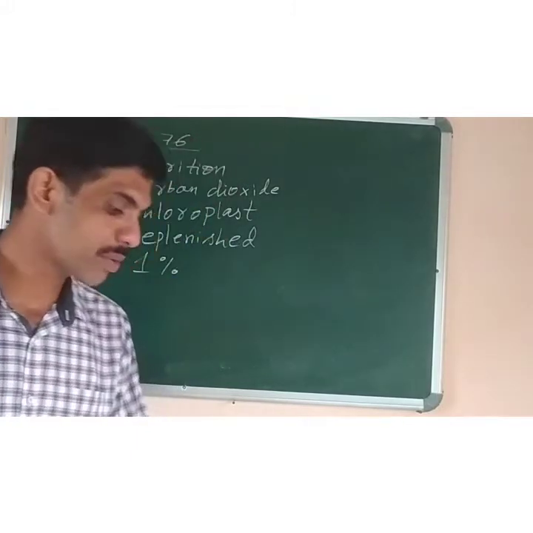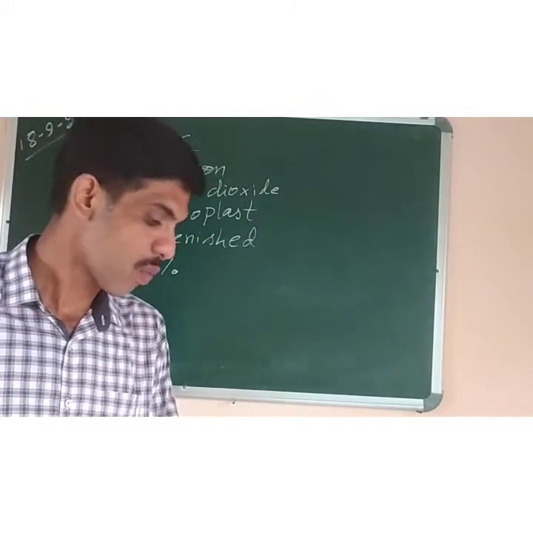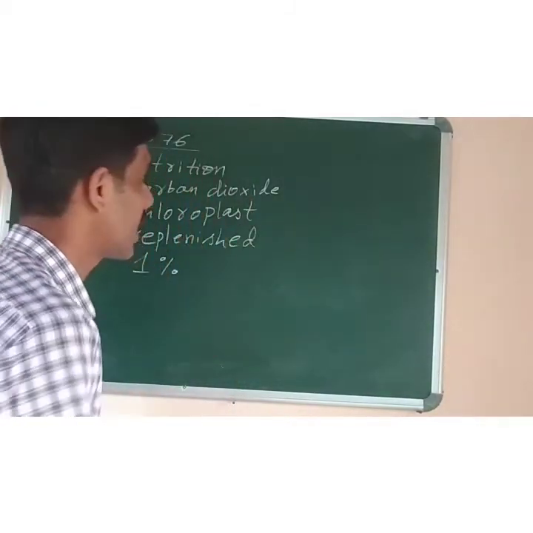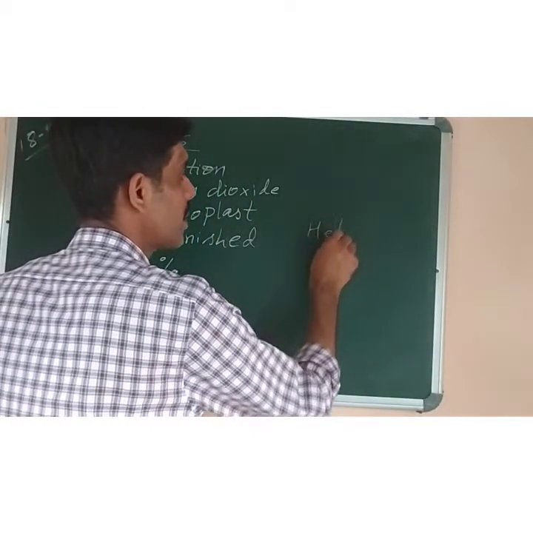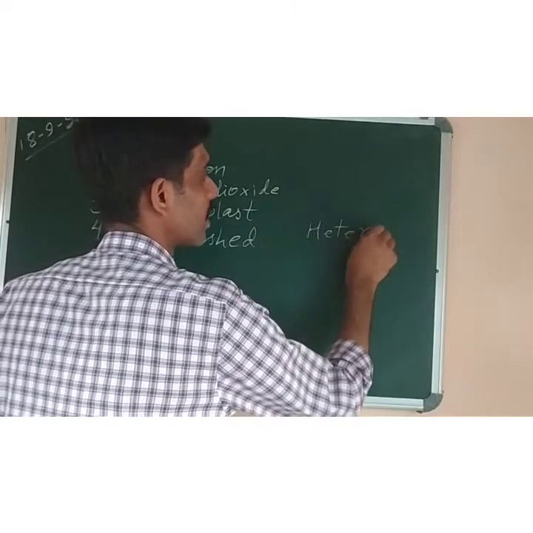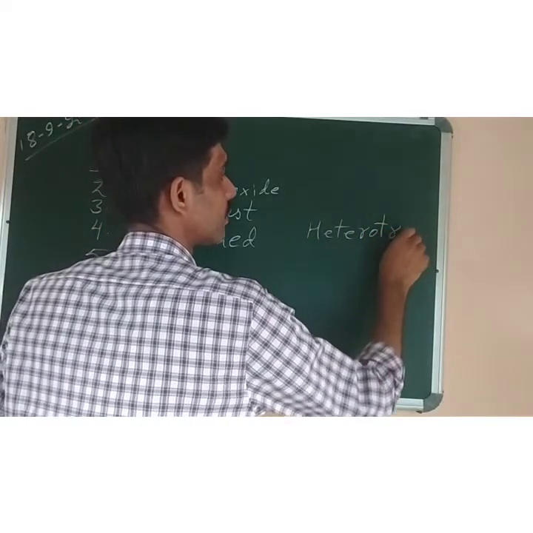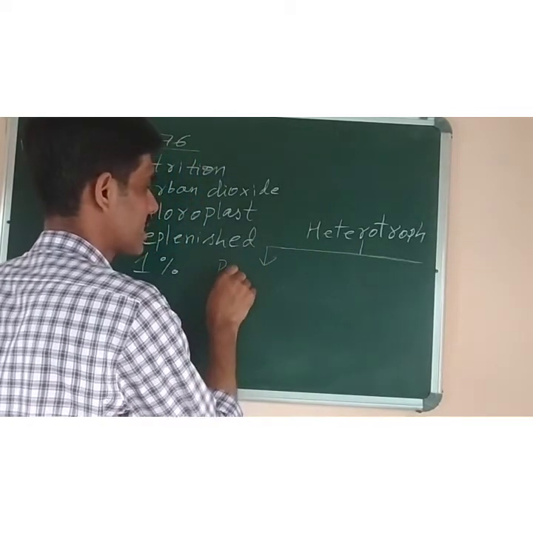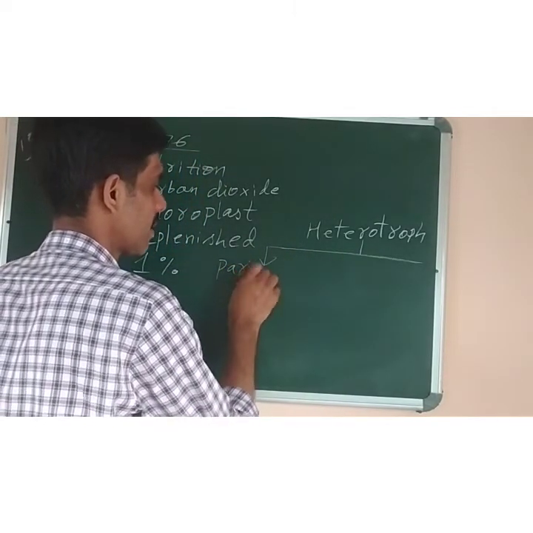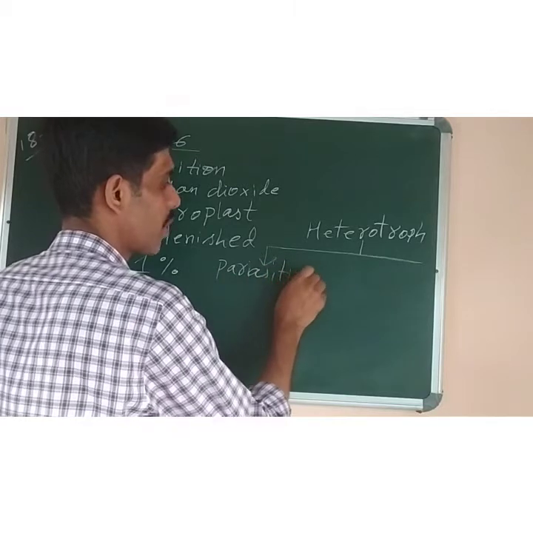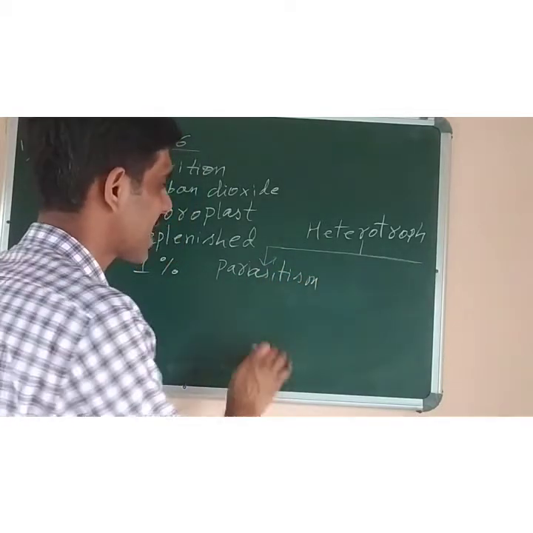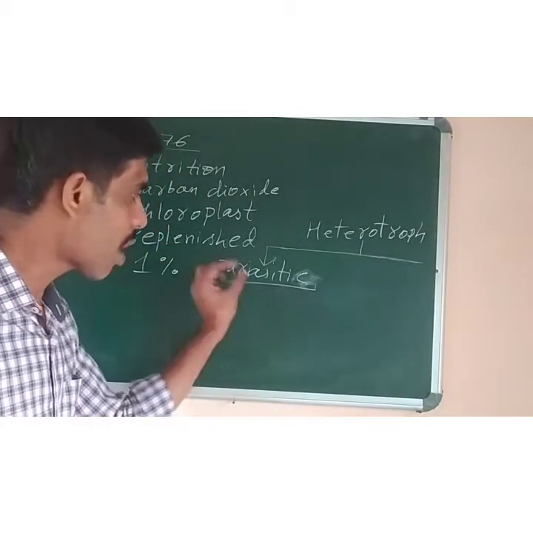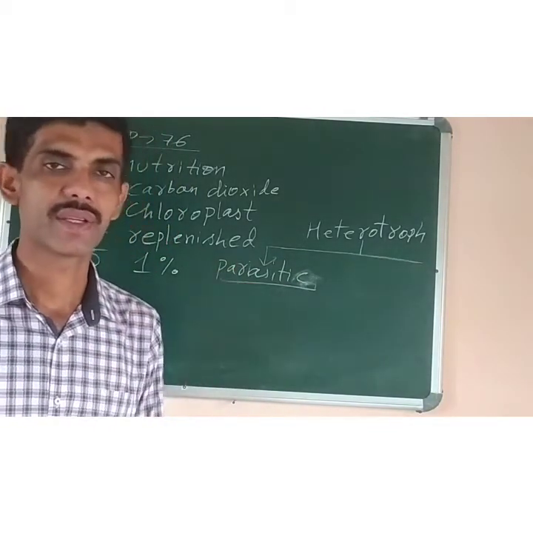So heterotrophic nutrition is of different types. What are they? Number one, parasitic nutrition. So what are we studying about? We are studying about heterotrophs. So it is of different types. Number one we are studying is parasites. Parasitism. One word is there, parasitism or parasitic. Better to say parasitic mode of nutrition. So how to define the word parasite?